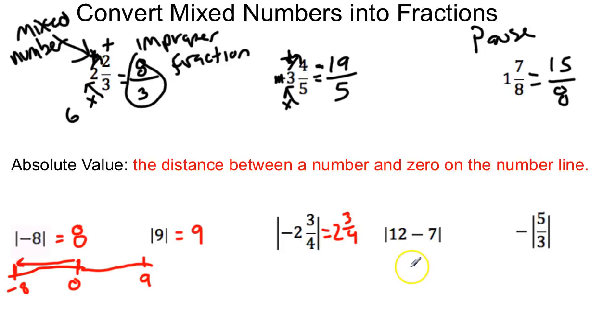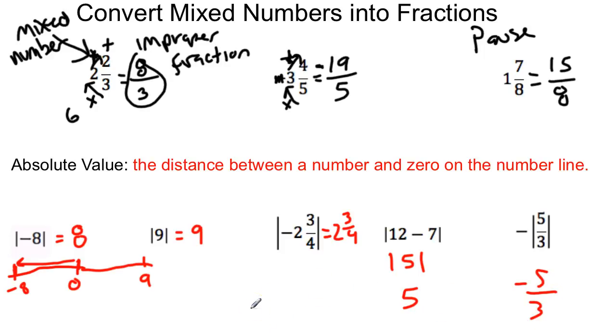Sometimes in this one over here, you might have to do a little extra work. If you have an operation inside the absolute value brackets, you need to do that first. 12 minus 7, that's 5. So this is the same as the absolute value of 5, and that equals 5. Lastly, we have negative absolute value of 5/3. If the negative's on the outside of the absolute value, then it's different. It's going to be negative. So the absolute value of 5/3 is 5/3, and then we make that negative. So when the negative's on the outside, your answer will be negative. Perfect.